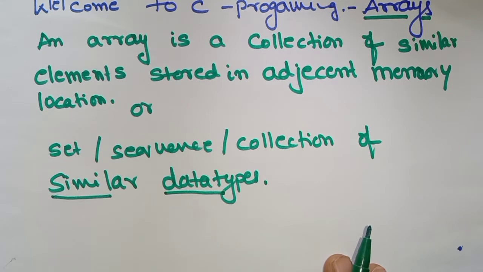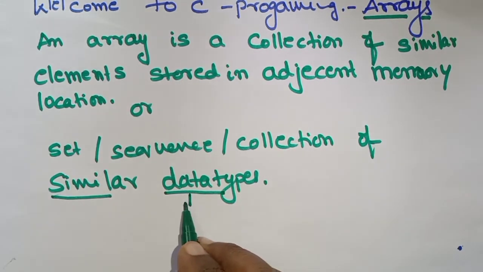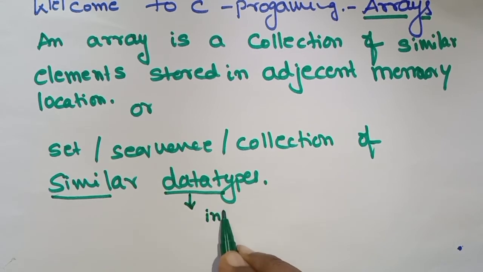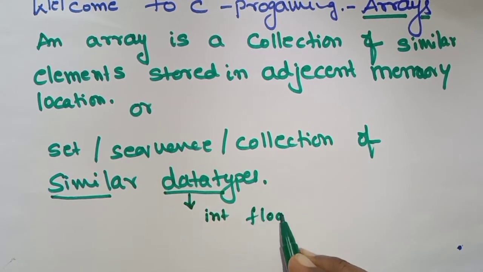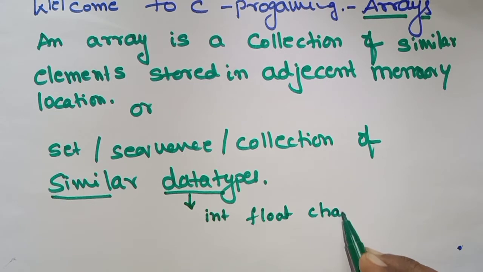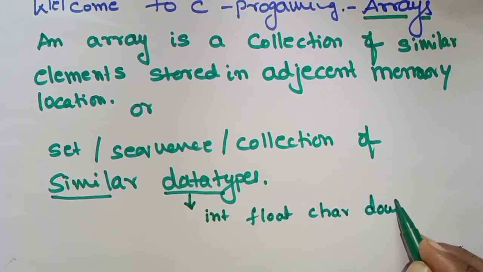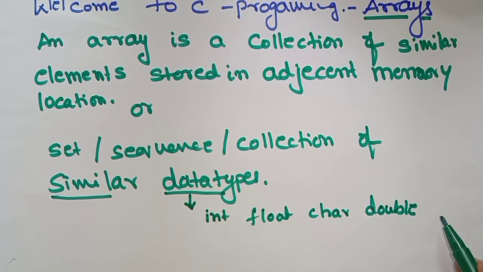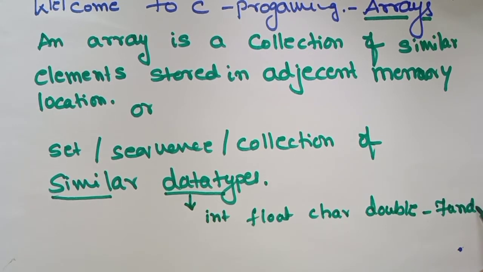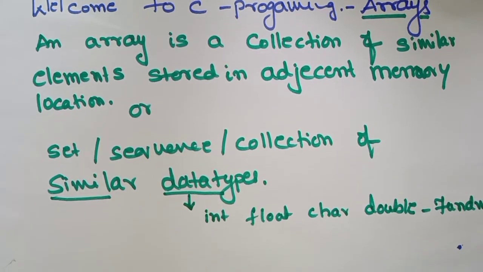Till now we have studied the fundamental data types. What are the fundamental data types? Int, float, char, double. These are called the fundamental data types or the primary data types.